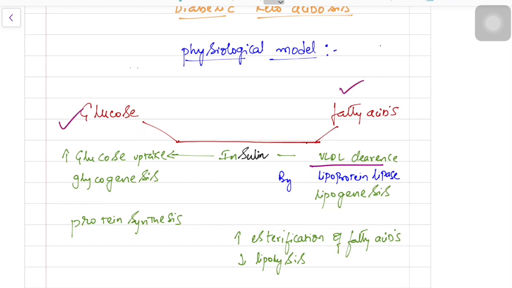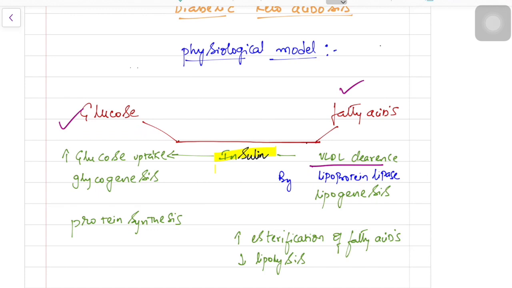See, these two metabolisms are influenced by insulin, which has an individual role in the metabolism of glucose and fatty acids. Insulin's role in glucose is that it increases the glucose uptake of peripheral organs, muscle, and it increases glycogenesis, and it increases protein synthesis.